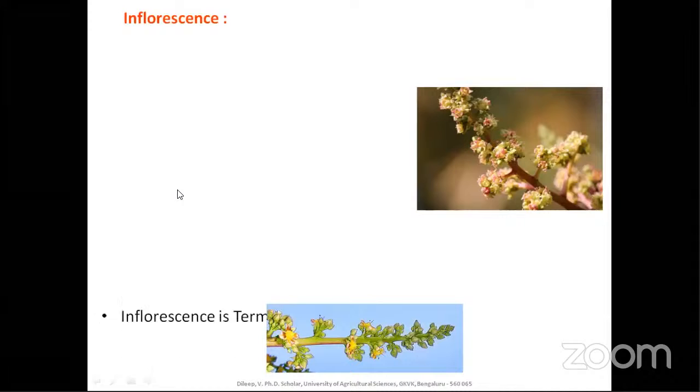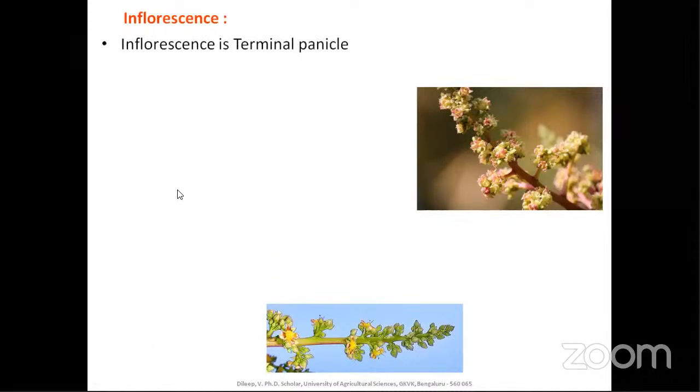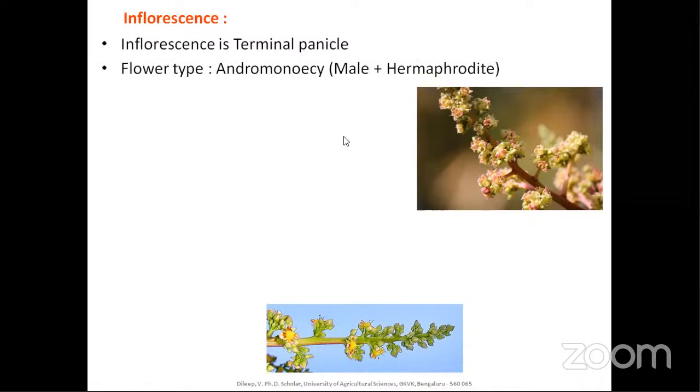So, moving forward to inflorescence. The inflorescence is a terminal panicle. Here is that terminal panicle, you can see the picture. This is one in the earlier stage, and this is a developed panicle. The flower type is andromonoecious. Andromonoecious means male and hermaphrodite flowers present in the same plant.